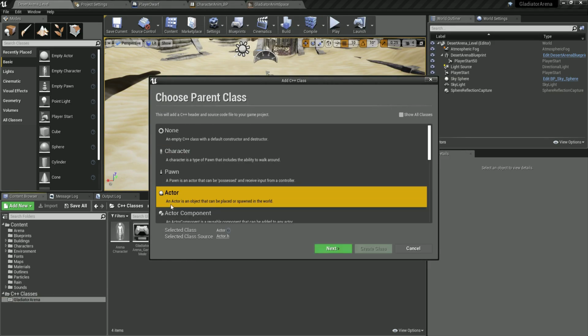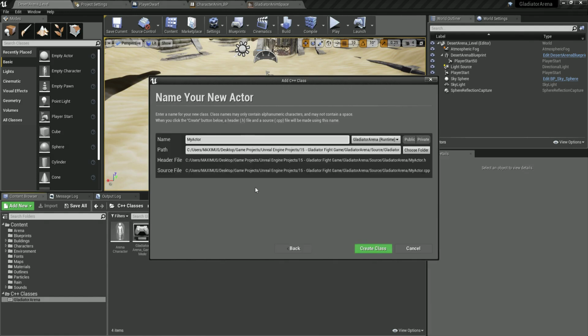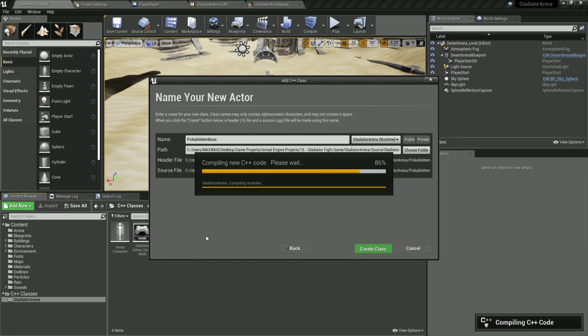So click on the actor, and an actor is an object that can be placed or spawned in the world, as you can see. So we're going to click on next over here, and I'm going to call this BadBoyPickableItemBase, because we are going to have a base class and we're going to inherit from it. I'm going to click here, create, and of course, because we are mere mortals, we need to wait for C++ to compile all the code, to create everything.